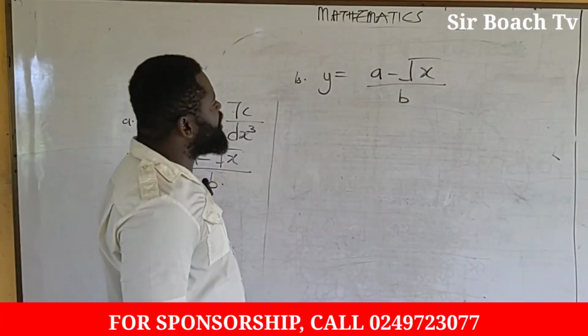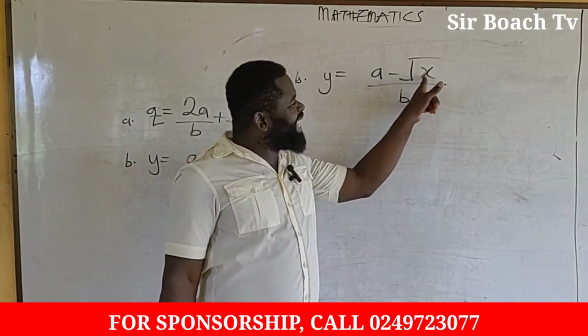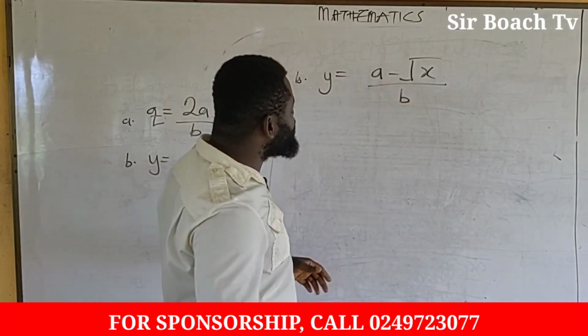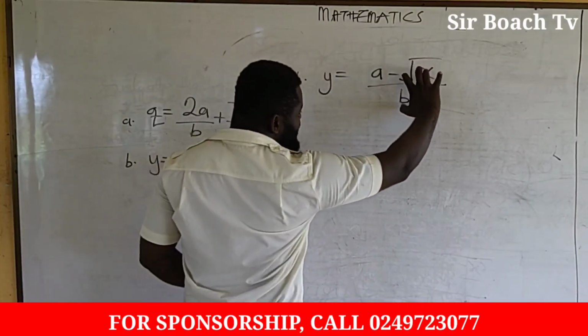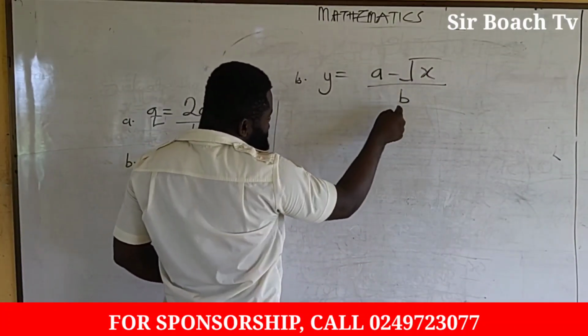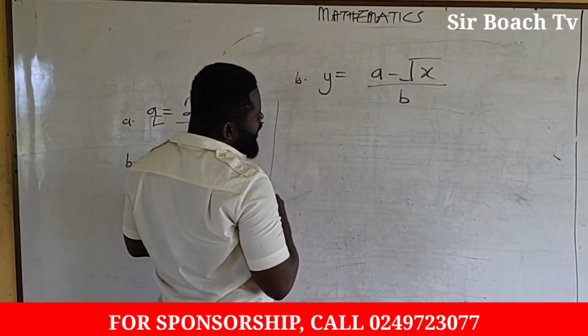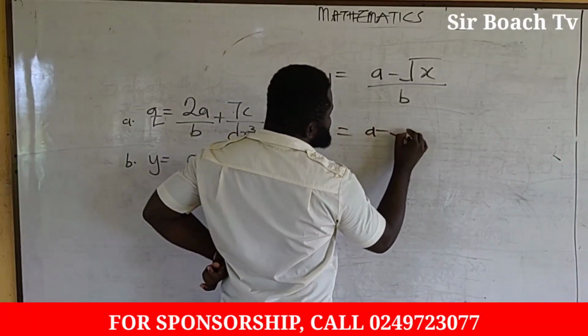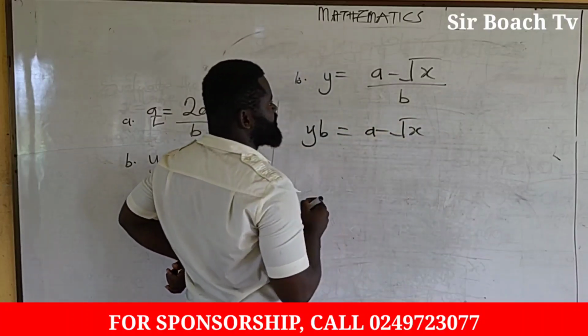I hope it's clear. Now, we are looking for x, but the x here is not standing alone. It is a square root of x. So how do we solve it? We have two terms here, so we can cross multiply. So b times y will give you yb being equal to a minus square root of x.